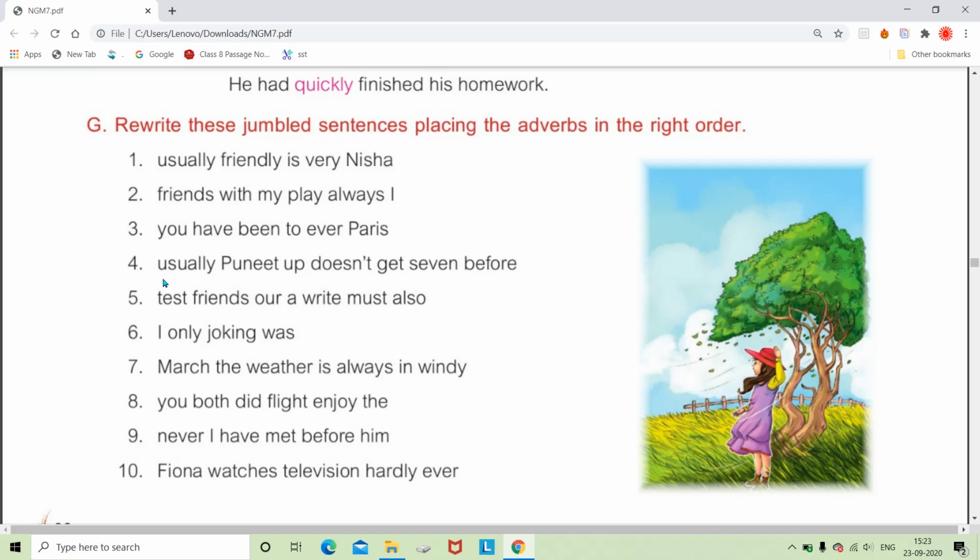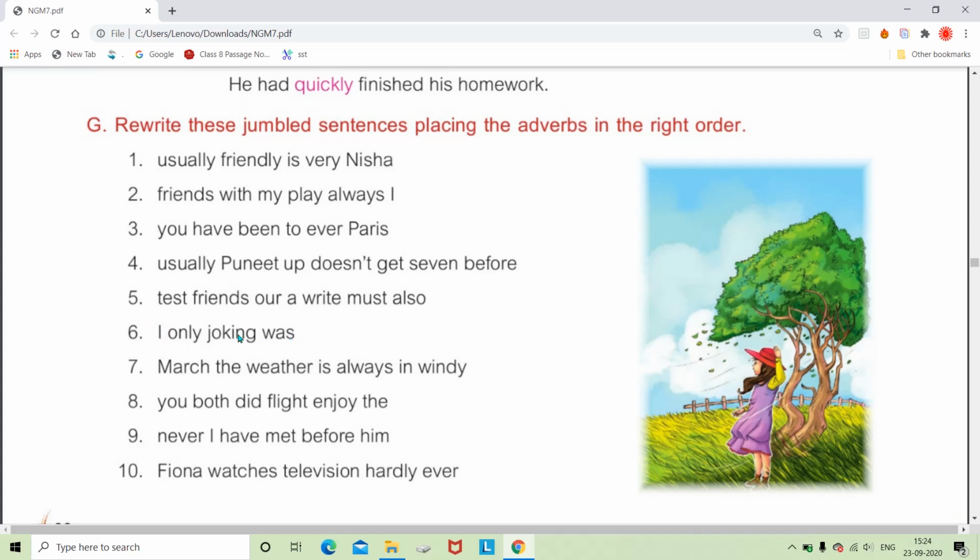Now next is: taste, friends, our, right, must, also. It looks like an assertive sentence, so our and friends can be taken as the subject. So, our friends, and after that there is the verb must. Our friends must also write a taste. This is how we can arrange it. And then: I only joking was. I is properly used here in the beginning, so we don't need to change its position.